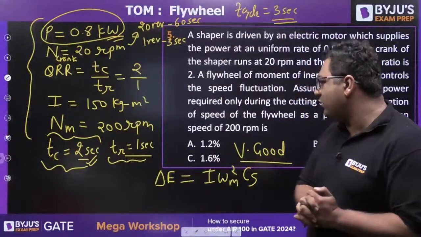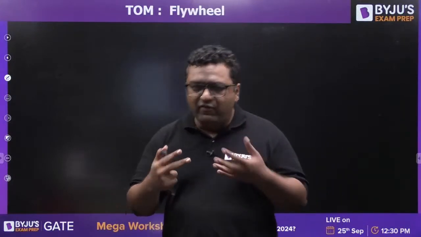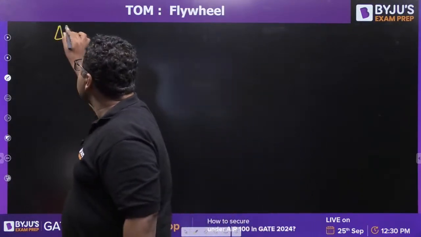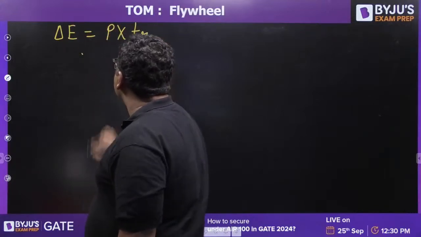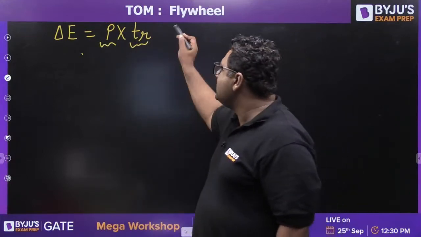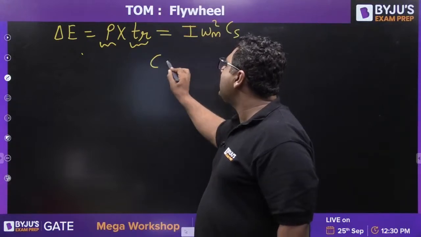Okay, I am giving you a hint. One more thing I would like to tell you. For the first 2 seconds, when cutting is taking place, the motor will be giving some energy, and the flywheel will be storing the energy in that 1 second when cutting is not taking place. So delta E is nothing but the power rating times the return stroke time. The power rating is given to you, and the return stroke time is 1 second. So you just need to put that value and equate it with I omega mean square CS. You will get the value of CS.